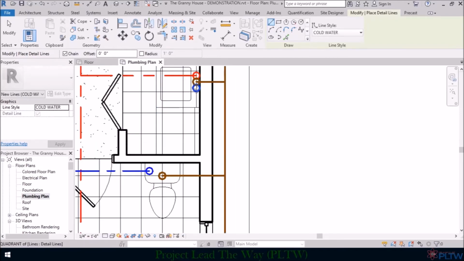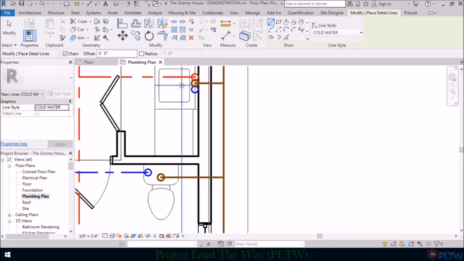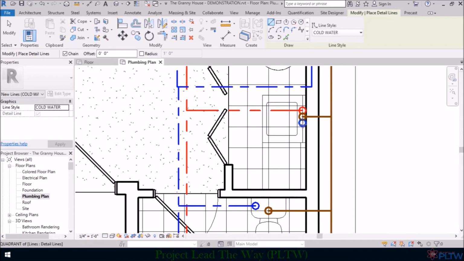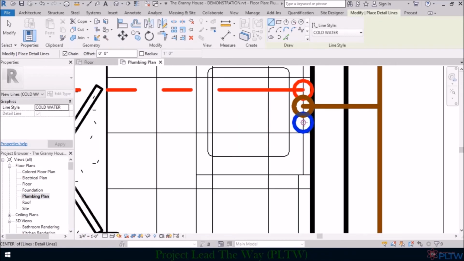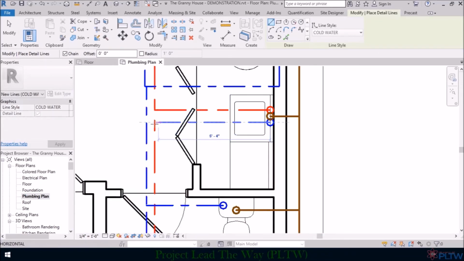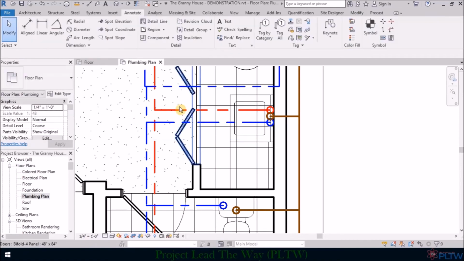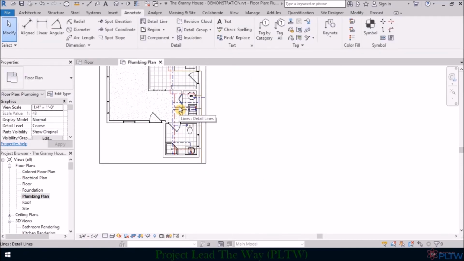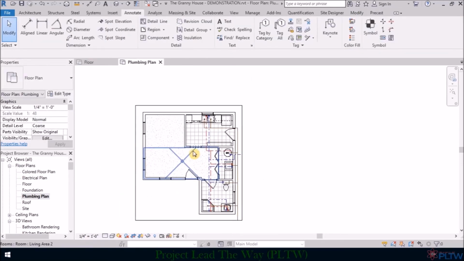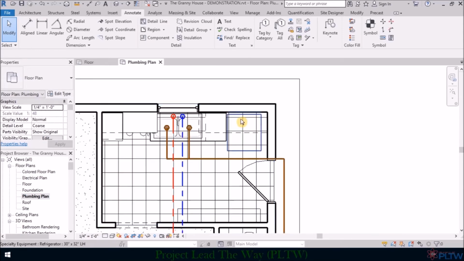And then for the washer, we will just take a line from this blue circle here and pull it straight over to there. So now, just looking over, we have everything but one little thing. This is where our refrigerator is located. Most refrigerators have an ice box. Obviously, to create ice, it needs water.